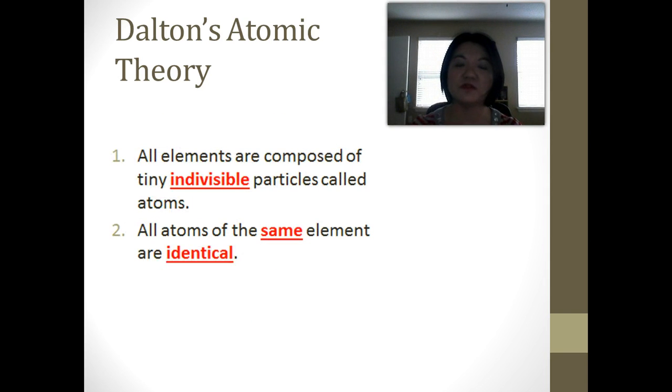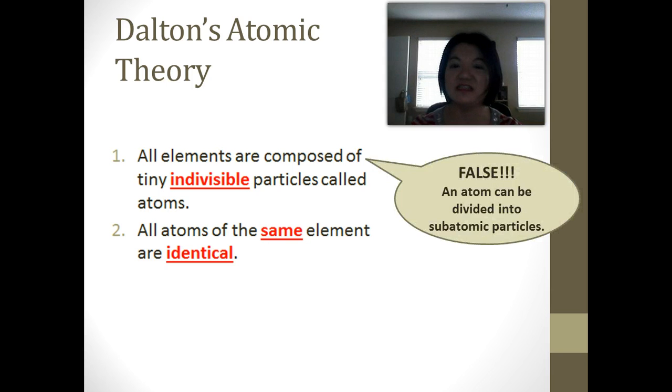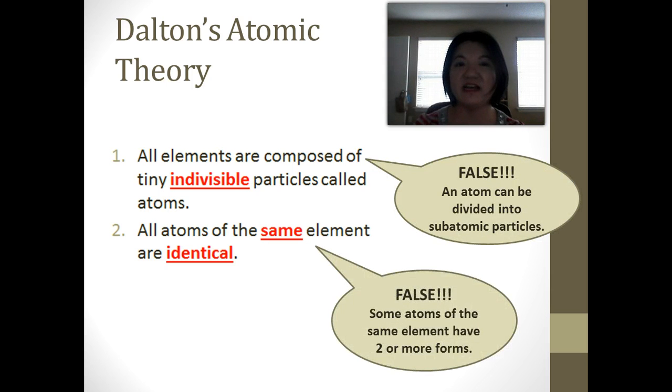Okay, now Dalton was mostly right, but there were 2 points in his theory that we now know are false. Okay? The first point, all elements are composed of tiny indivisible particles called atoms, we now know is false because we now know that an atom is actually made up of protons, neutrons, and electrons. Okay? And those subatomic particles are actually made up of even tinier things. So it is not indivisible.